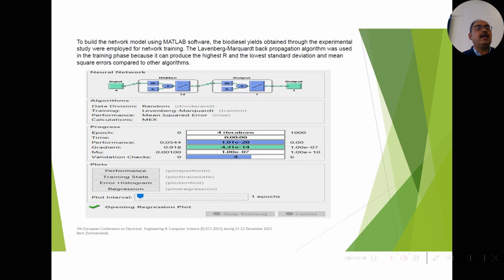This is the RSM, then the ANN. We have used ANN in a MATLAB environment. With the RSM-based method, we get 30 results as per the table, as per the four input parameters and the objective function. Then we input those parameters into the ANN for training of the ANN in a MATLAB environment. These are the parameters which we use for the ANN. They are inbuilt parameters of MATLAB.